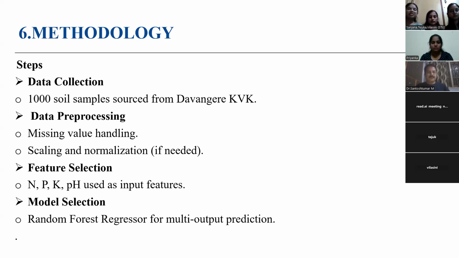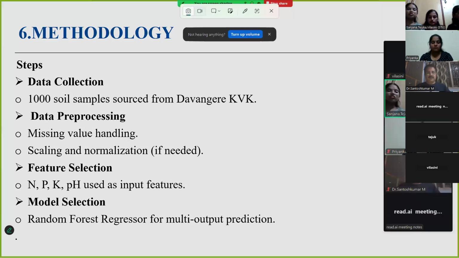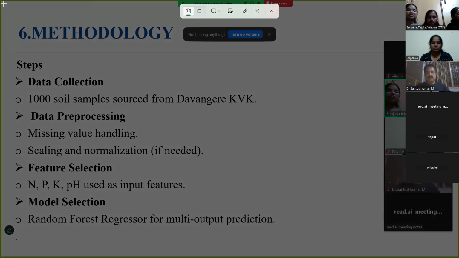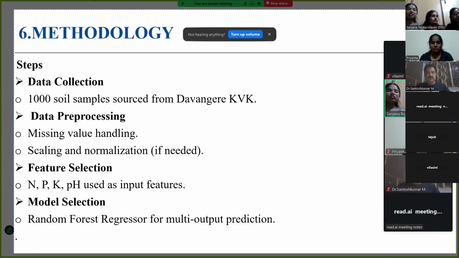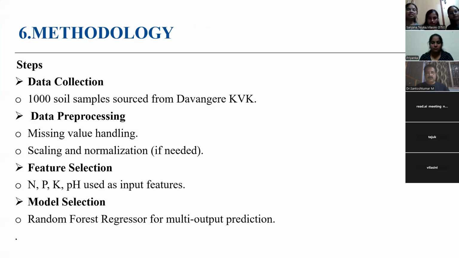Now, we selected NPK and pH as our important features because they directly influence the fertilizer requirements. For the prediction model, we used random forest regressor. We chose random forest regressor because it works well with non-linear data, gives accurate results, and supports multi-output prediction. This is most important for us because we needed to predict 3 fertilizers, urea, SSP, and MOP together.